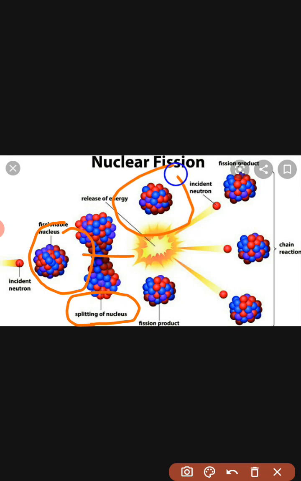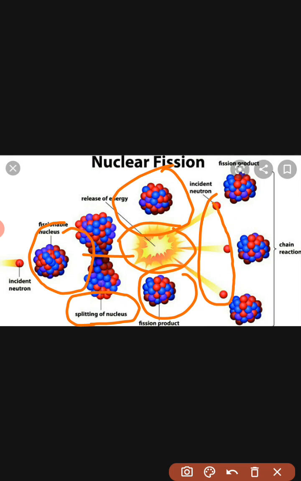Here we can see the image. The heavy nucleus splits into two nuclei with the release of neutrons and energy. This is called nuclear fission. In this nuclear fission of uranium, uranium 235 with atomic number 92 is the fissionable material. If it is subjected to nuclear fission, it splits into two smaller nuclei. The average energy released in this fission is 3.2 times 10 to the power of minus 11 joule.